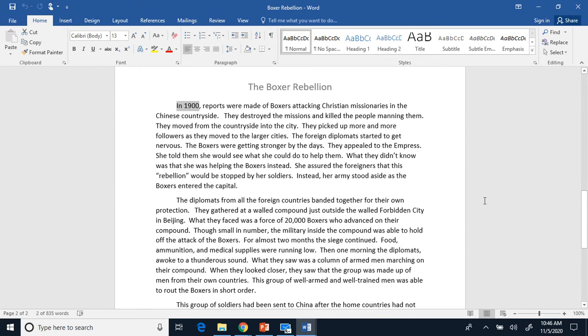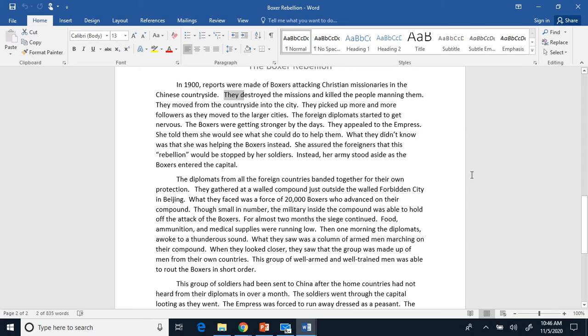In 1900, reports were made of Boxers attacking Christian missionaries in the Chinese countryside. They destroyed the missions and killed the people manning them. They moved from the countryside into the city. They picked up more and more followers as they moved to the larger cities. The foreign diplomats started to get nervous. The Boxers were getting stronger by the day.